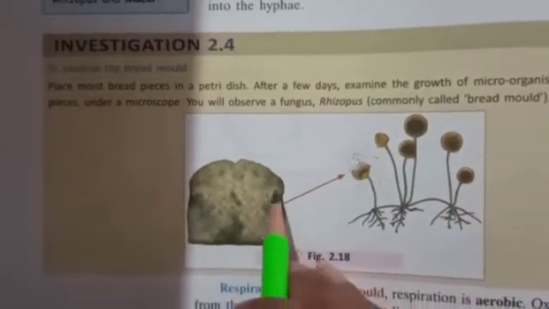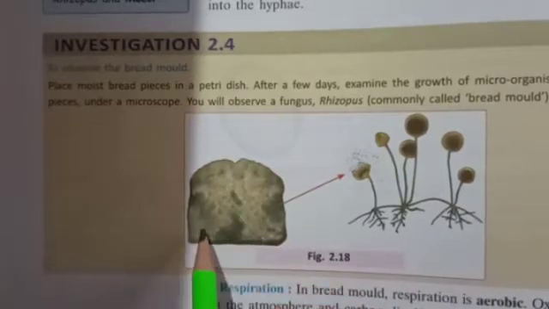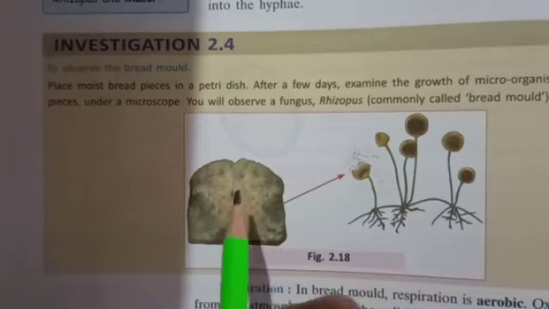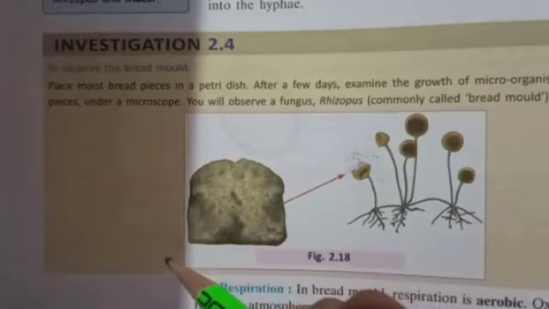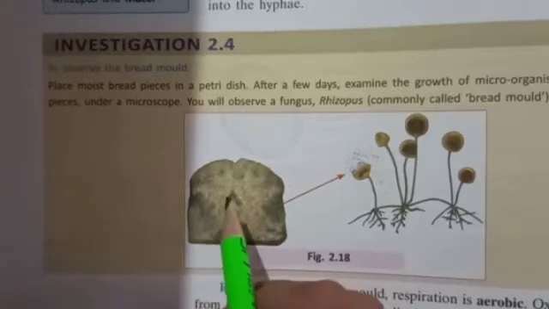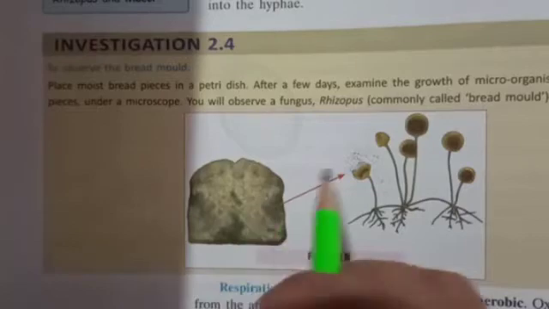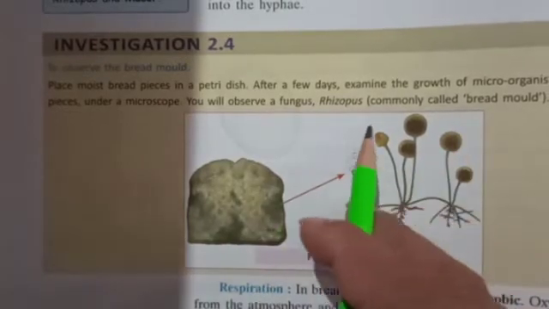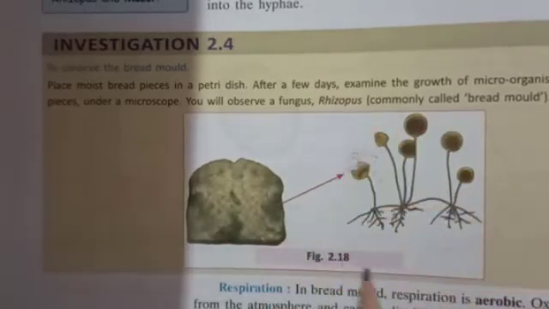This is a rotten bread. Can you see this? This is a rotten bread, and the cottony mass that you observe on the rotten bread is the bread mold. If we look very closer to this cottony mass under a microscope, then the structure looks like this. This is called bread mold.